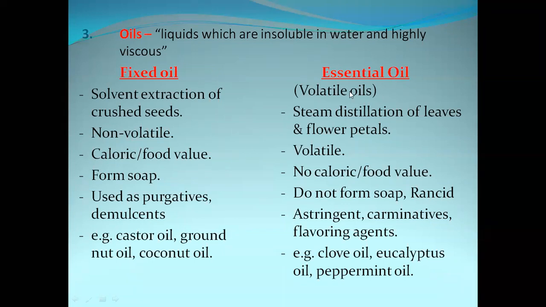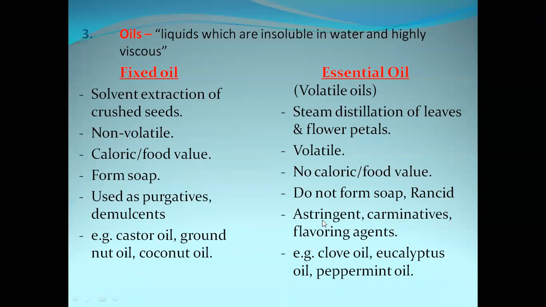The next one is essential oils. These are the volatile oils. These are produced by steam distillation of leaves and flower petals. Coming to its property, it is volatile. That means this will get evaporated, and essential oils do not have any caloric or food value, and these compounds do not form soap or go rancid, and these are used as astringents, carminatives, and flavoring agents. Essential oils are used as flavoring agents, carminatives and astringents.